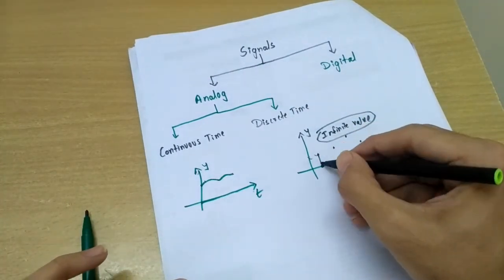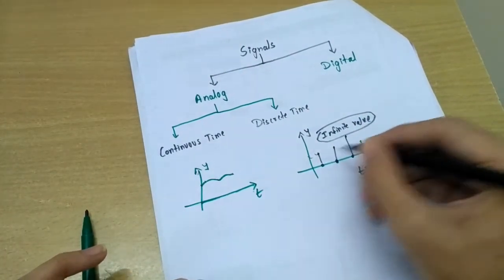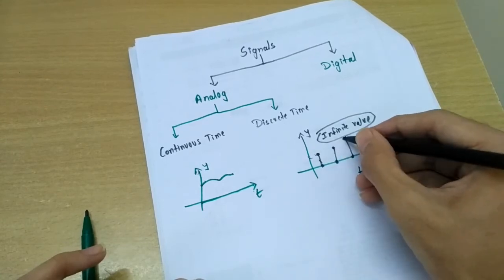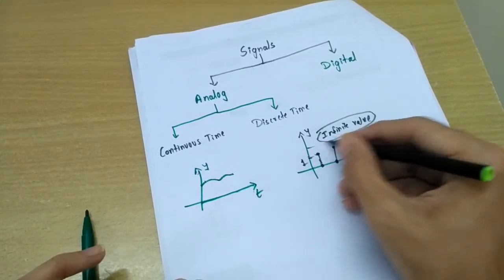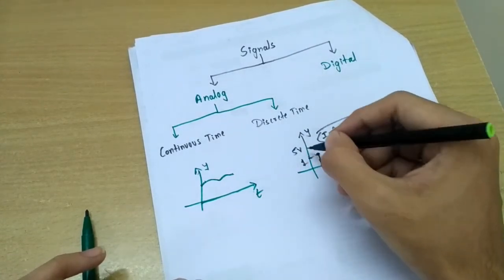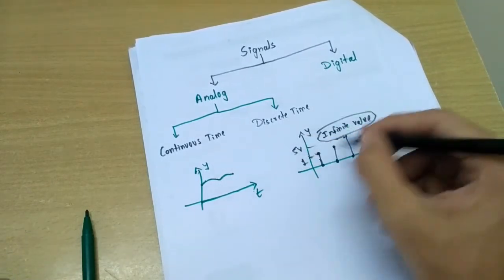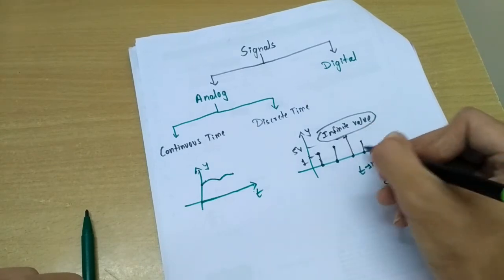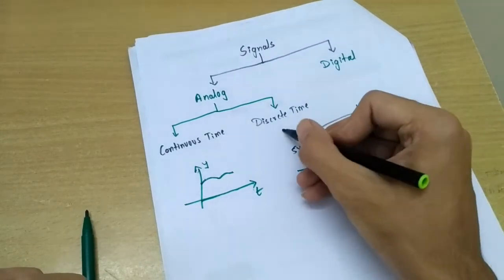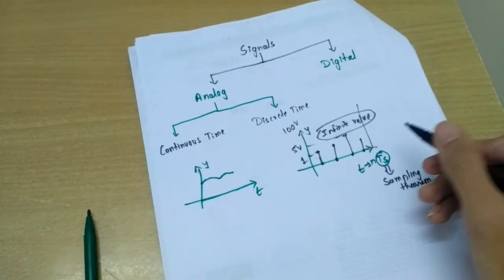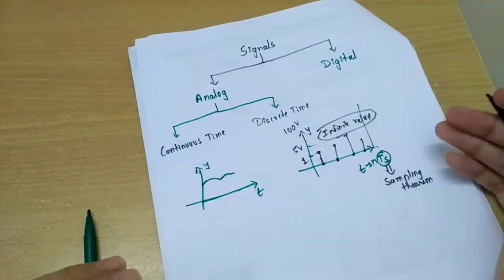But what, this is one discrete time signal. So over here you can see that, or let's say this value is 1, this value is 5 volt. Let's say this axis is of volt. Okay, this represents the amplitude in volts, right? So this can take any value, right? Next sample can have amplitude of 100 volt also. So this can take infinite number of values.